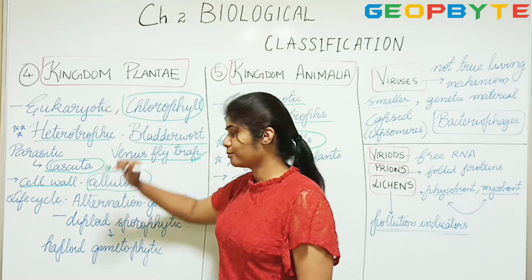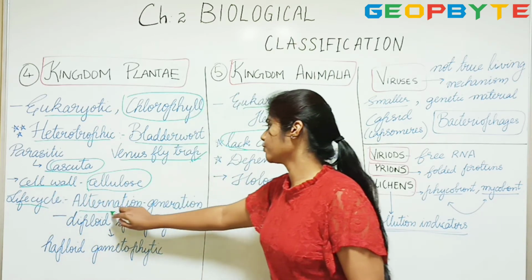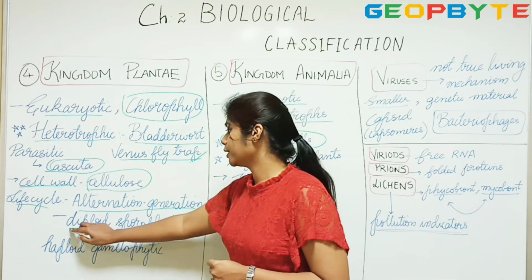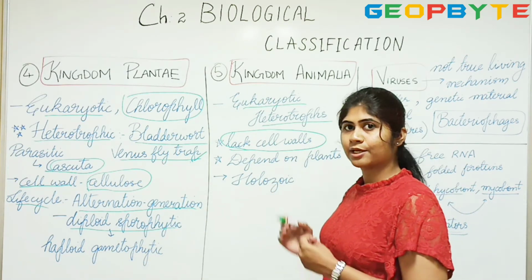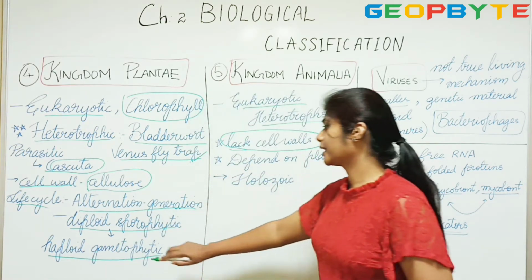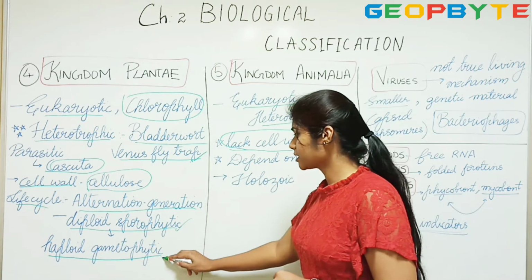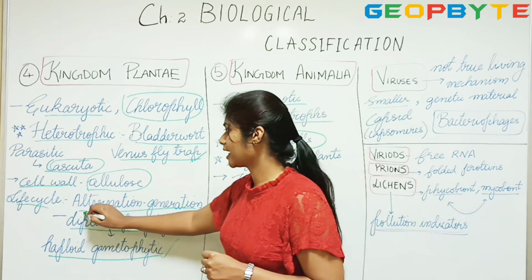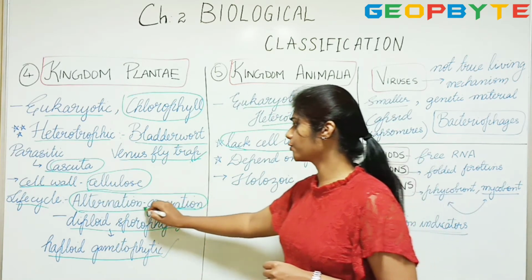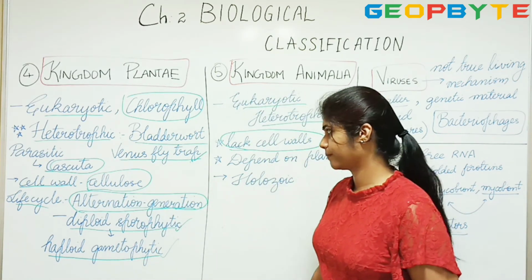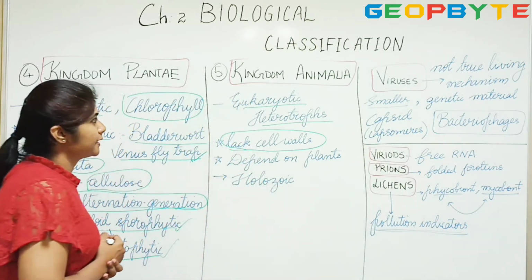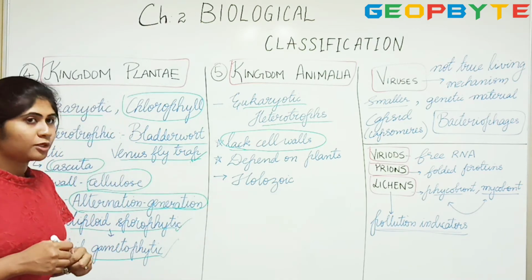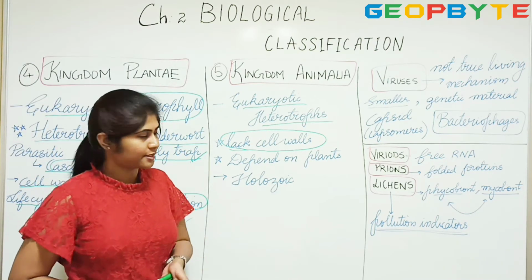Another characteristic feature of Plantae is the life cycle. You find alternation of generations in its life cycle. That is, you find a diploid sporophytic phase which is followed by a haploid gametophytic phase. Now, what are these phases? We will deal in detail in that particular chapter. For now, remember that in the life cycle of Plantae there is alternation of generations. Next, when we come to Animalia, we have already seen they are eukaryotic heterotrophs lacking cell wall. We depend on plants directly or indirectly.